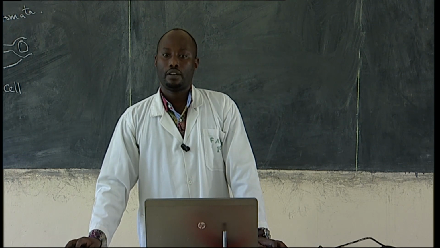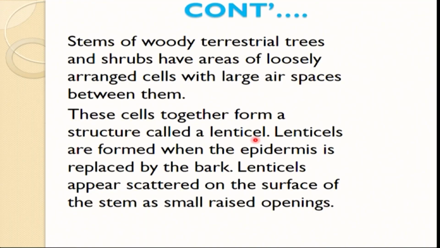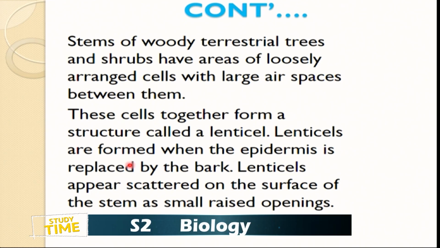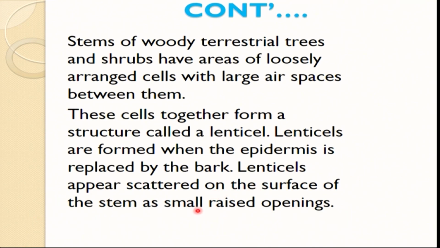These cells together form a structure we call lenticels. Lenticels are formed when the epidermis is replaced by bark, and they appear scattered on the surface of the stem as small raised openings.